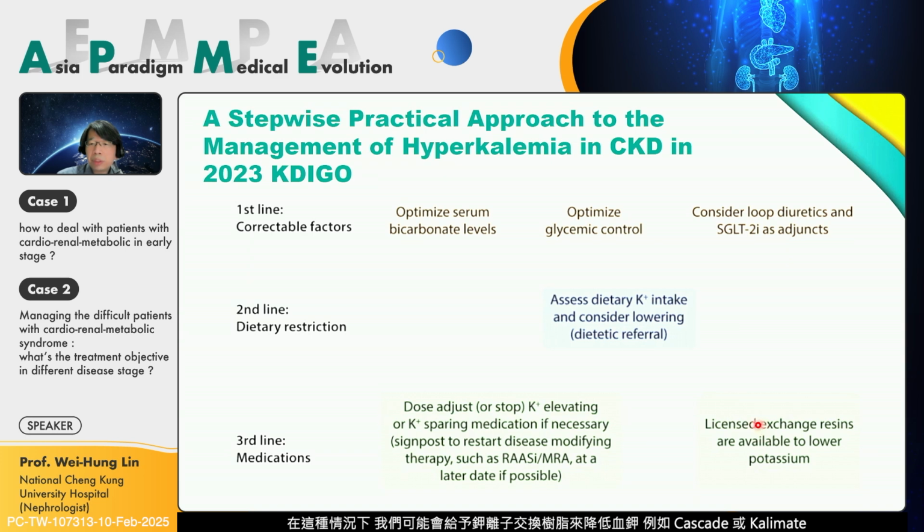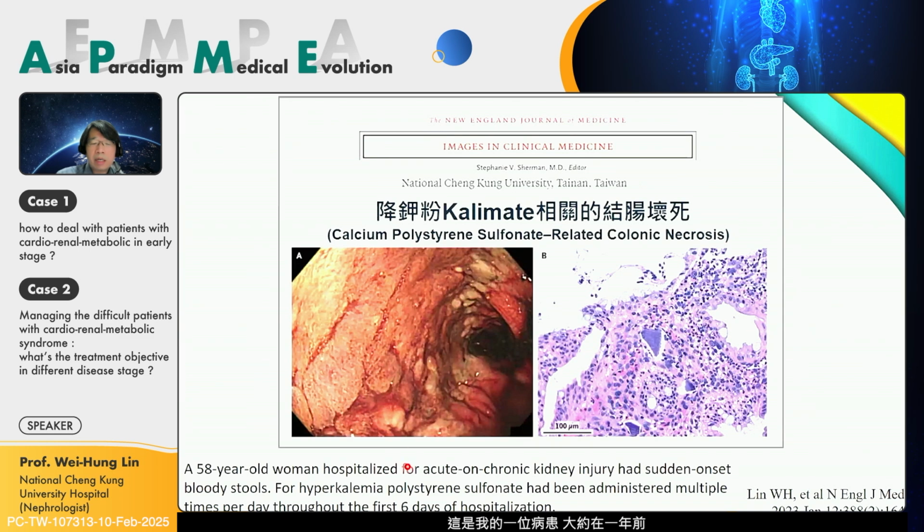So at that time, we will give some exchange resin to decrease the hyperkalemia, like Kayexalate or Kalimate. This is my patient from about 1 year ago, a 58-year-old woman hospitalized for acute and chronic kidney injury, and during the admission, because of hyperkalemia, we gave some Kalimate to treat it.